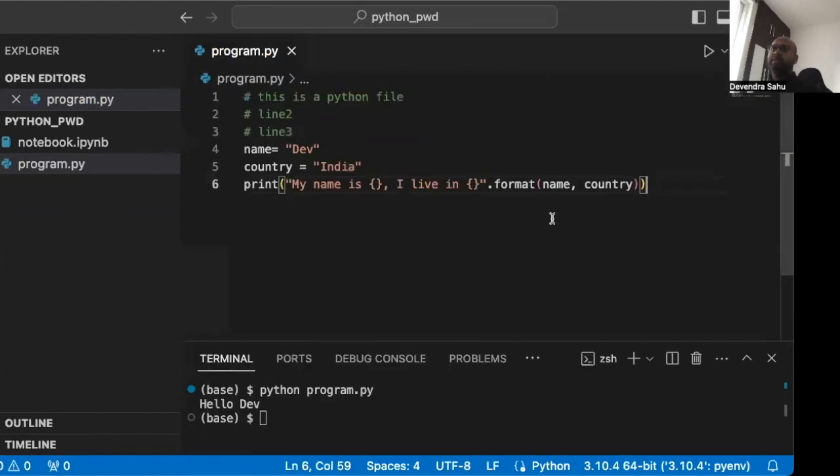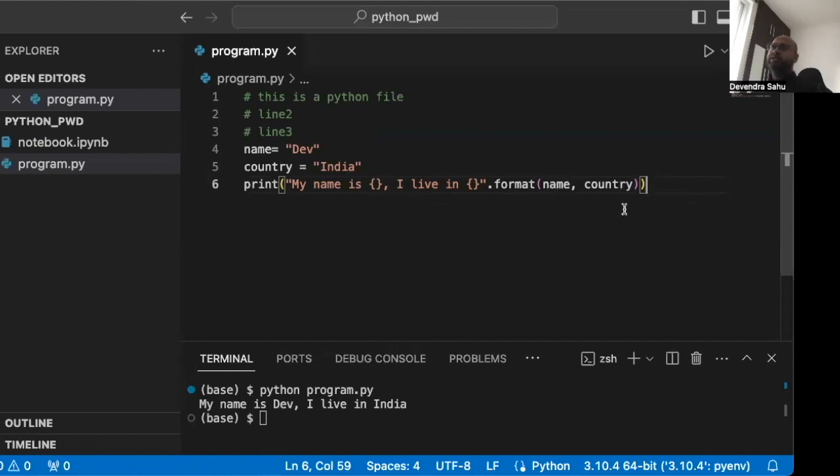Let's see what happens. You can see, my name is something, which is name, a positional argument. Then I live in this curly braces, which is country. Let's see if it works. I'll clear the screen, run it again, and it works. There's also another way, so that we can use the positional arguments.